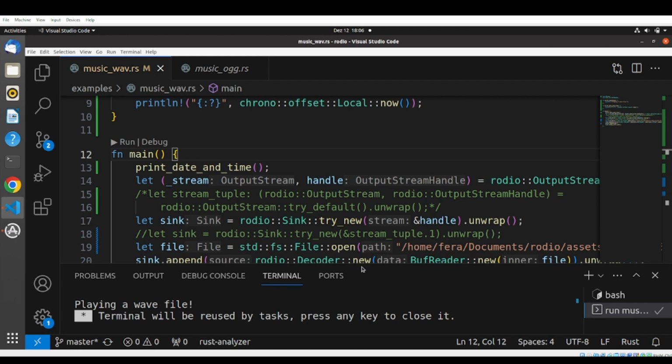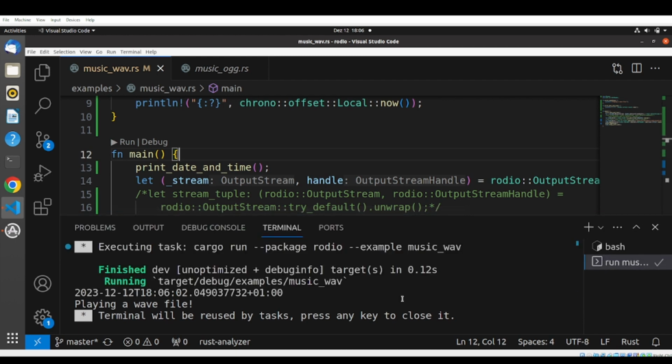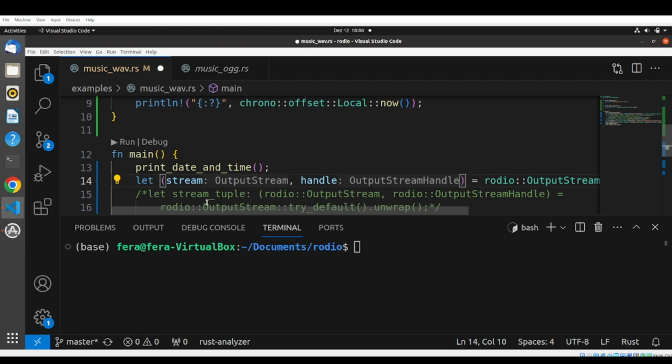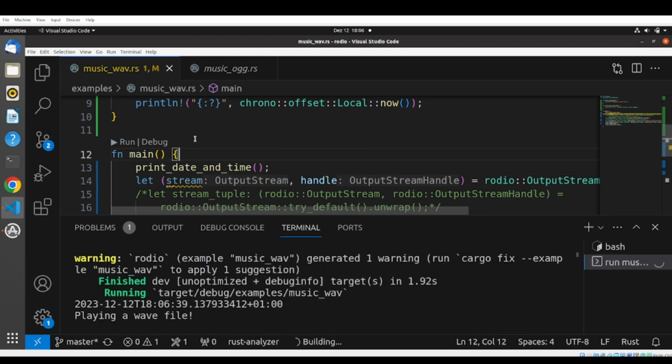and take a look here in the terminal. So cargo run, package finished, running. We're printing here the date and time, and we're printing play away file. Our away file was played, and then we can close. Now let's remove this underscore and run the same code again.